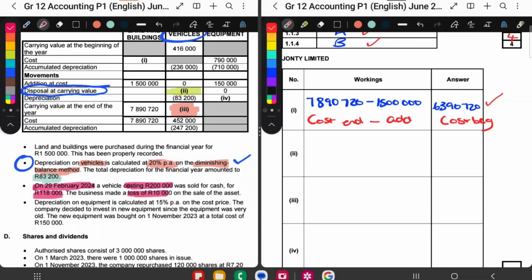So this adjustment has to do with the sale of an asset, and this disposal at carrying value has to do with the sale of an asset. So we are definitely busy with the right bullet point. We're going to use this bullet point to work out disposal at carrying value.